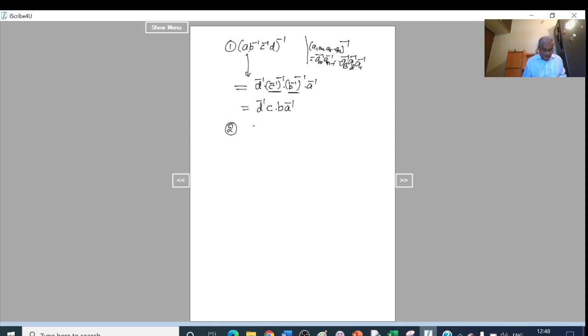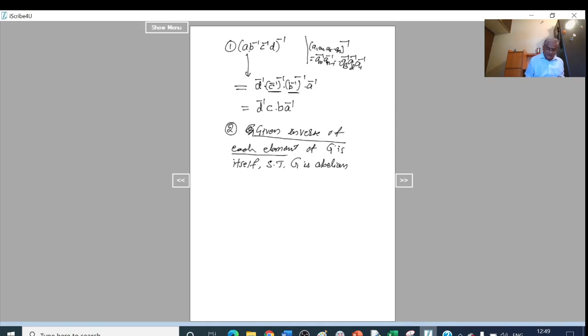So here, in the second example, given that inverse of each element of G is itself, then show that G is abelian.